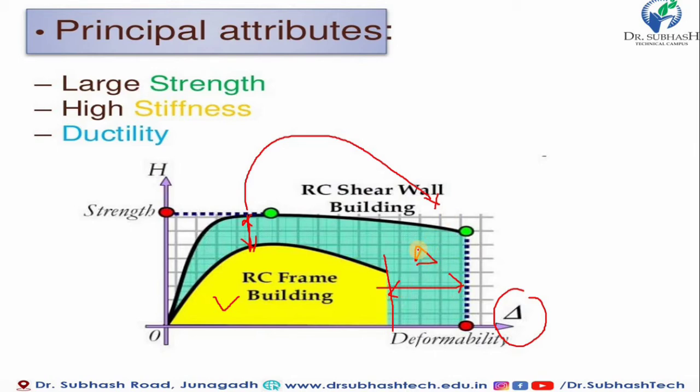So the building has more ductility, and the same aspect, it should have high stiffness, and you can still observe where it is carrying high strength compared to a normal RCC frame. So these are the principal attributes, the main advantages, of providing an RCC shear wall in a building.